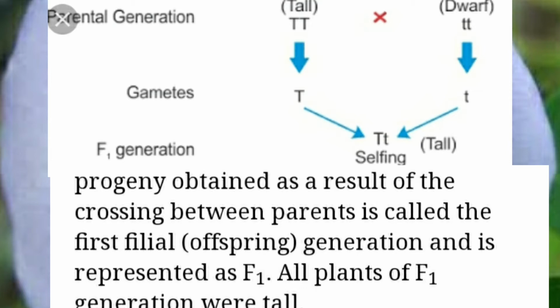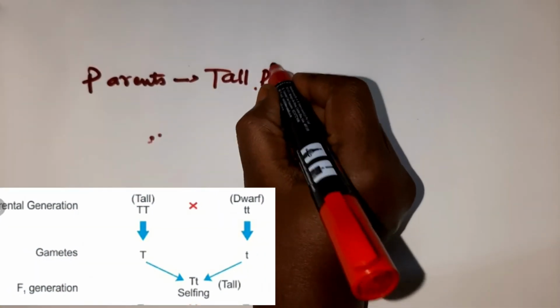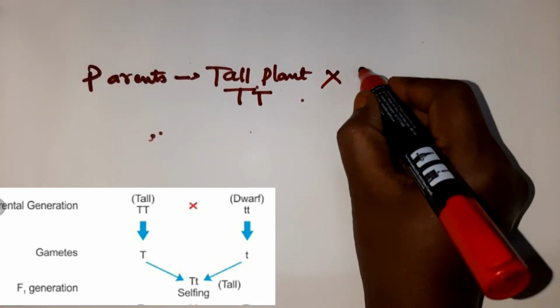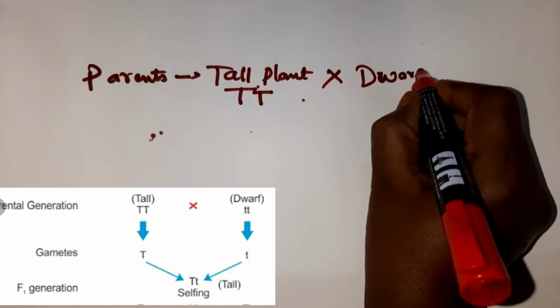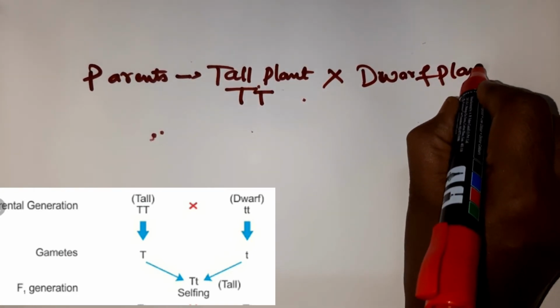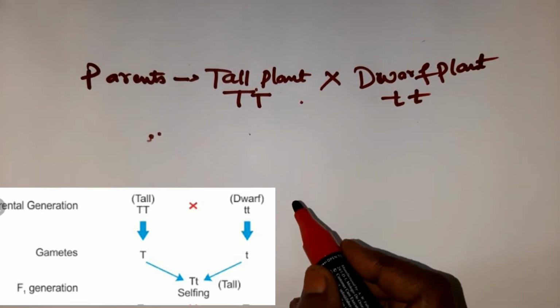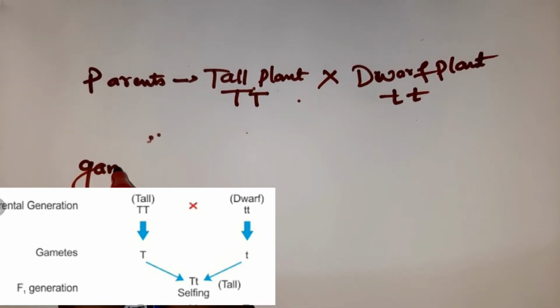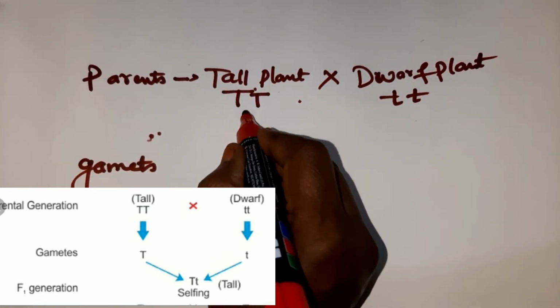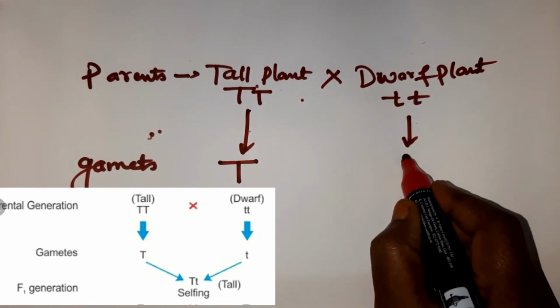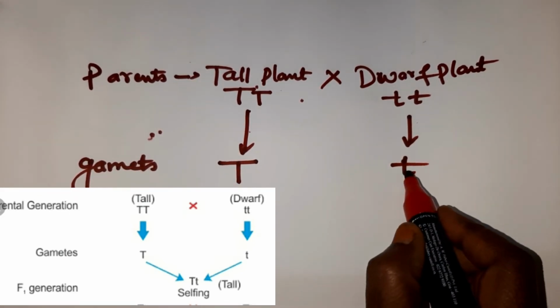Now we shall see the F1 generation, children. What are the parents, children? The parents are a tall plant, capital T, and a dwarf plant, small t, children. Now what will be the gametes, children? What are the gametes from the tall plant? The gametes are capital T, and from the dwarf the gametes are small t.